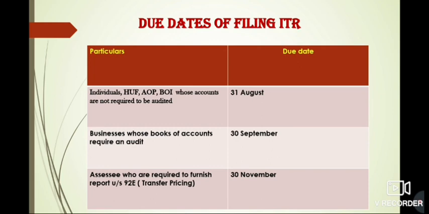Then the due dates of filing the ITR. The individuals, HUF, AOP, and BOI whose accounts are not required to be audited all have to file the return before 31st August. And the businesses whose books of account require audit have to file the ITR before 30 September. And those who are required to furnish the report under section 92A, the transfer pricing concept, have to file the return before 30 November.